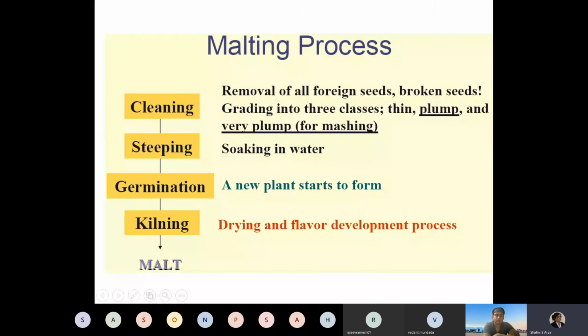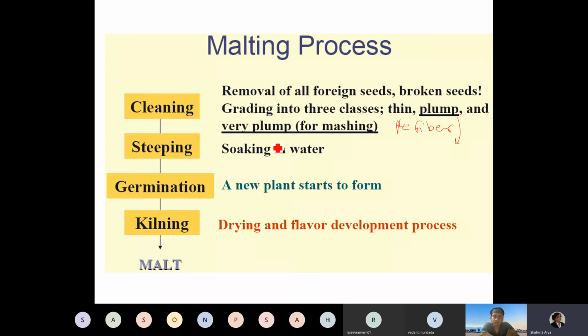So how is malt produced? The malting process: the initial step is that the grains are cleaned to remove all foreign seeds and broken seeds. Grading can be done commercially, wherein thin, plump and very plump grains are separated, because thin grains are not useful at all and will give only fiber.